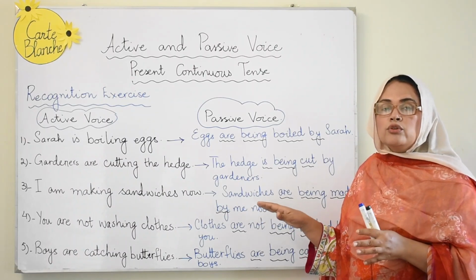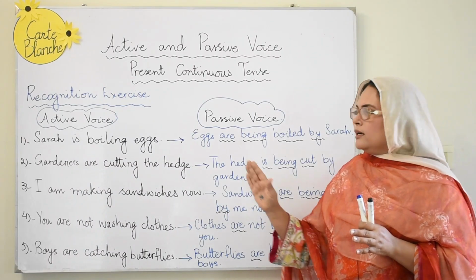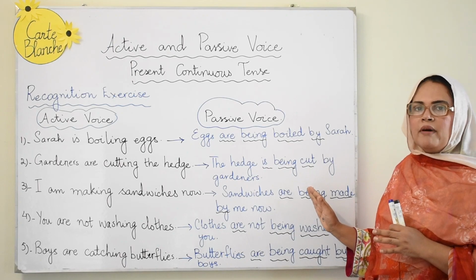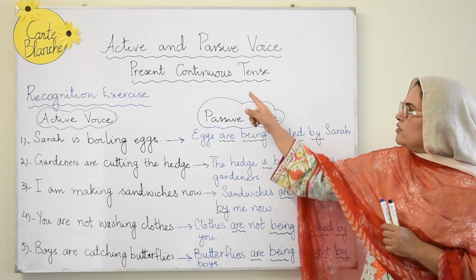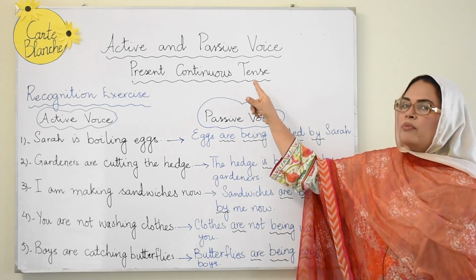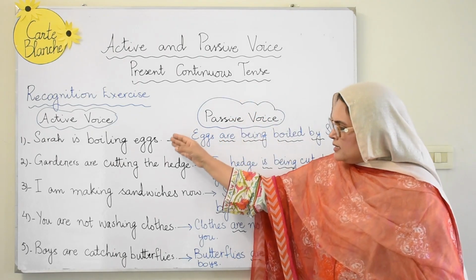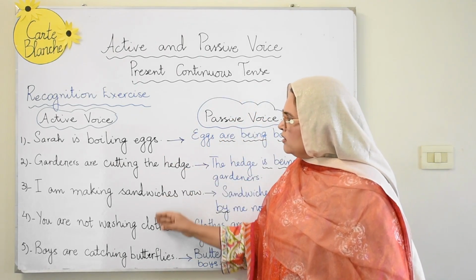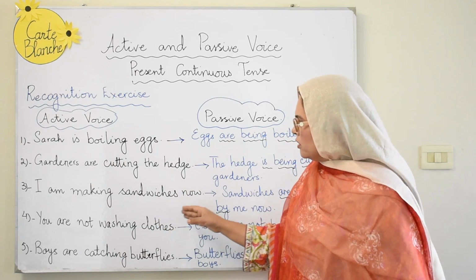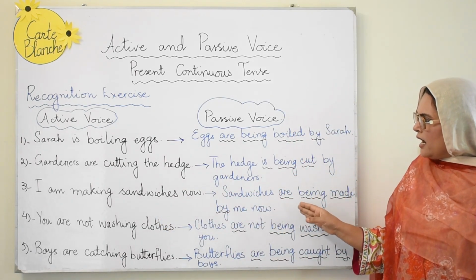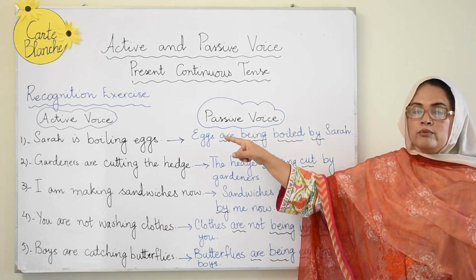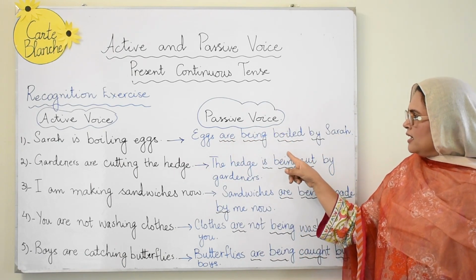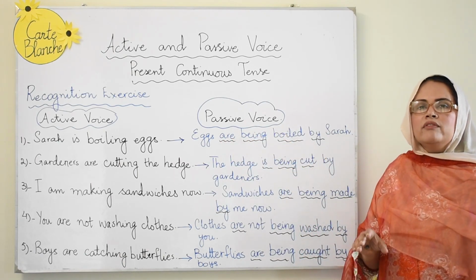So right now I'm just going to give you a comparison of active voice sentences with that of the passive voice sentences, related to present continuous tense or present progressive tense. On this side, I've written in black ink all the active voice sentences in the present continuous. And on this side, I've written all those sentences converted into passive voice, applying all the rules that we have discussed so far.